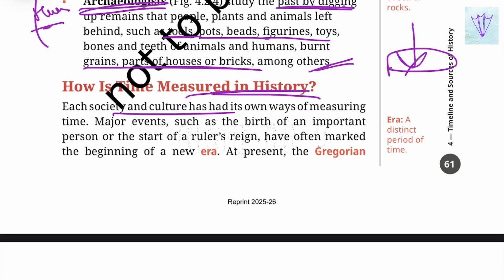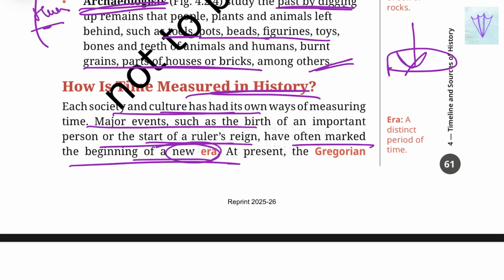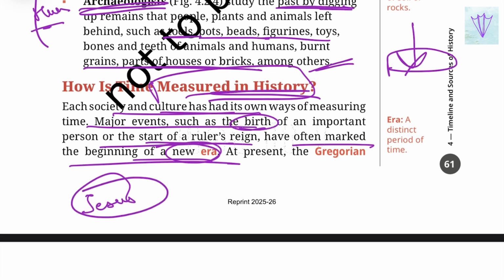Each society and culture has had its own ways of measuring time. Major events such as the birth of an important person or the start of a ruler's reign had often marked the beginning of a new era. So how do we actually measure history? We usually measure history with the birth of an important person, for example, Jesus Christ, or by the start of a ruler's reign. So we can say the British era and many more things. That is how we measure history.